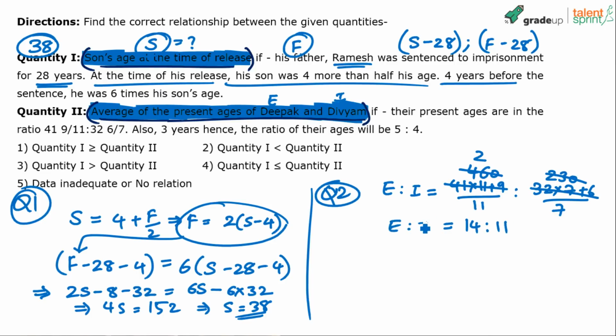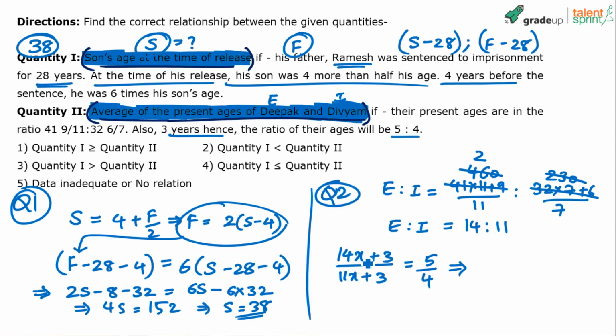E is to I, so 14x and 11x. Now 3 years hence, the ratio of the ages will be 5 is to 4. So 14x and 11x. What do you mean by 3 years hence? After 3 years. So after 3 years, ages will be 14x plus 3 divided by 11x plus 3. This is equal to 5 by 4. See, options are not there. If options are given, we could have solved without doing this calculation. But here, since options are not there, exact calculation needs to be done. So solve for x now.